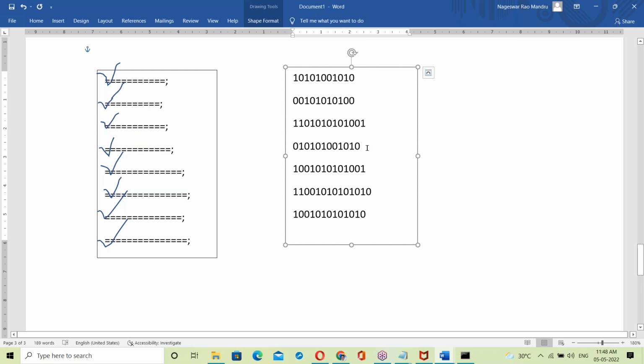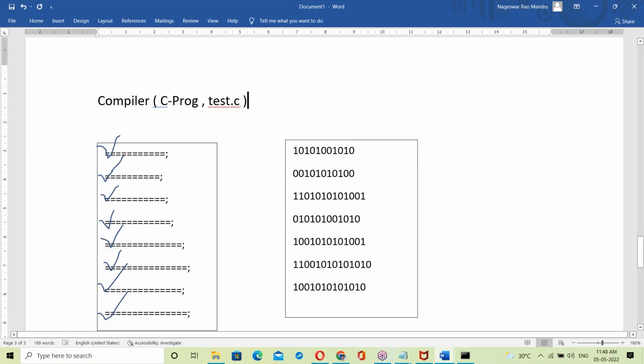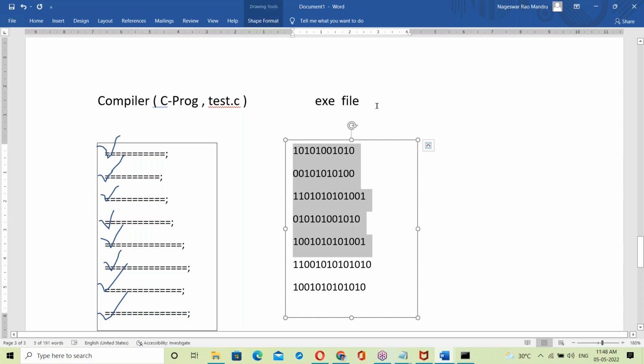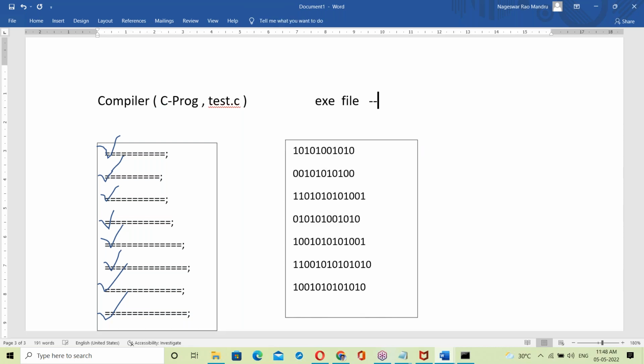Yes, this whole code converts into binary format and is written to another file. This file is called an exe file. Exe means executable file. It contains completely binary code, a system-understandable language. Now this exe file is given to the processor. The processor takes that exe file, executes it, and finally generates output.